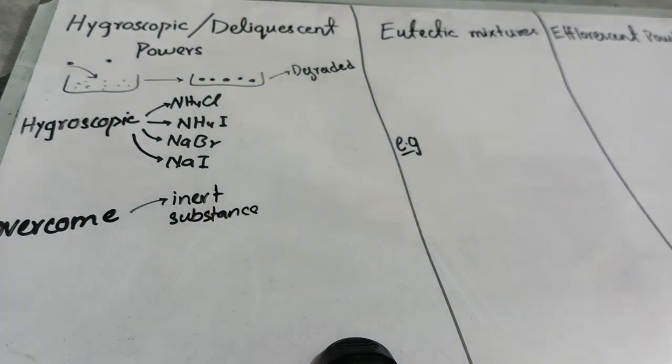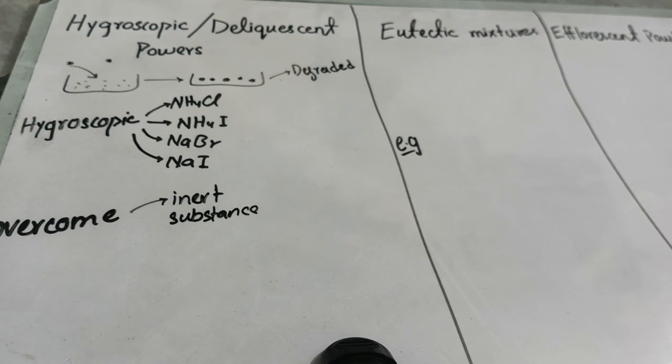These inert substances have the ability to absorb moisture in them, and hence they protect the powder from deliquescence or from degrading. Examples of such substances are starch, cellulose, sucrose, and lactose. These are substances which act as inert substances.